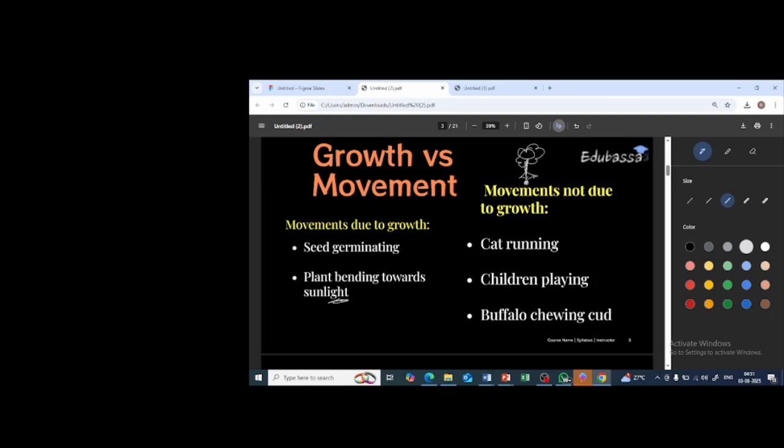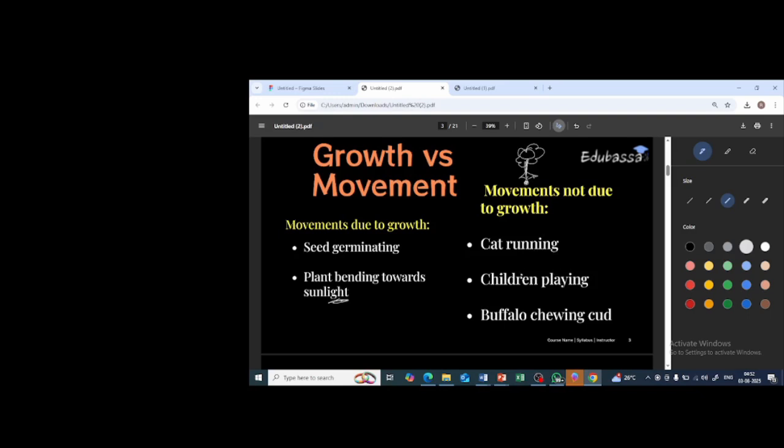For example, the cat is running. Just imagine there is one cat sitting and it suddenly sees a mouse and goes behind that mouse, isn't it? It goes behind that mouse in order to catch it, for the purpose of food, or maybe it is excited and gets happiness in catching the mouse. So basically it is getting some sort of benefit from the mouse, so for that reason it is running, but it is in no way related to growth. The movement is still there, but this movement is not due to growth.